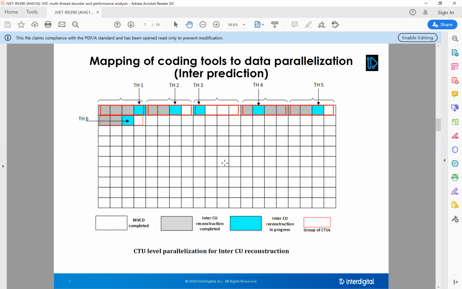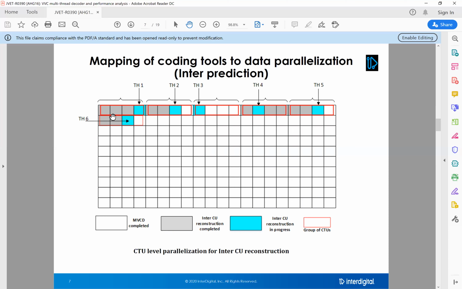For the inter-prediction process, a particular CU's inter-prediction is done using reference pictures which are already available. So CTU 1 and CTU 2 can be executed, and there is no dependency between those CTUs in the same picture.